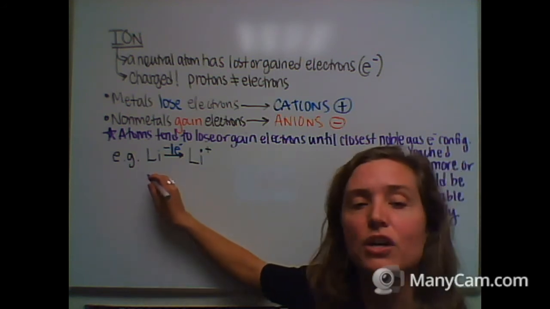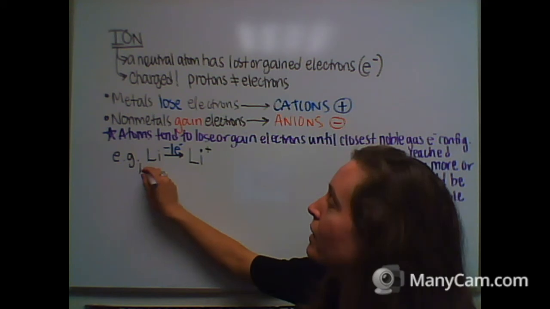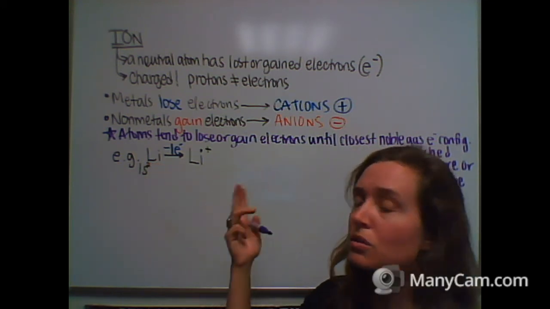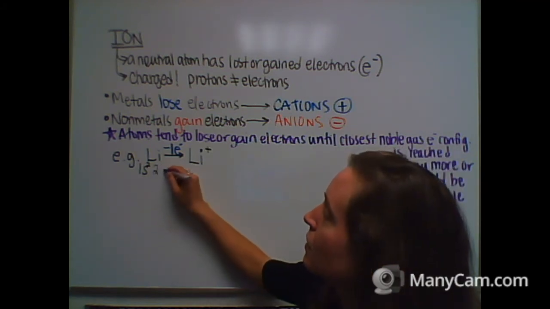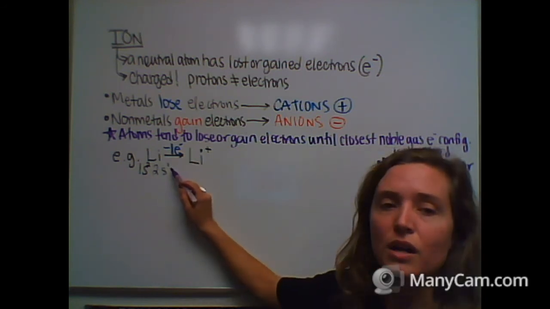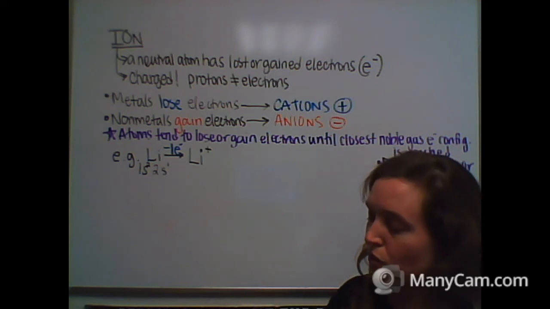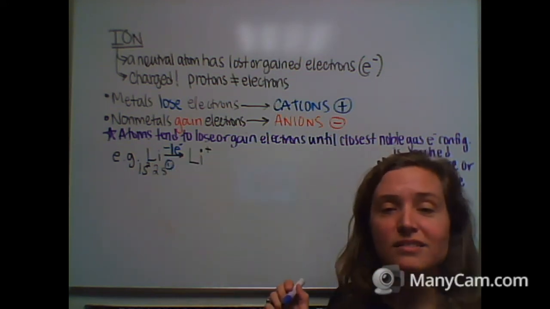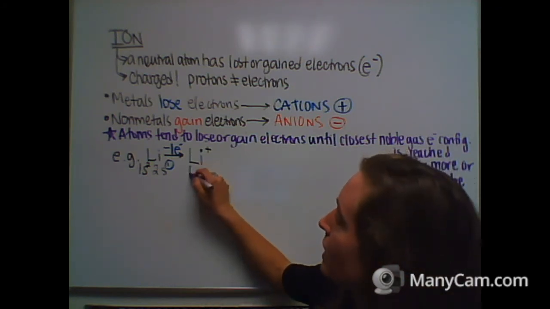When we write out the electron configuration, we can see what we were talking about over here, where 1s2, right? It's got 3 electrons, so 2 are in the 1s orbital, and 1, that third electron, is in the 2s orbital, right? When it loses an electron, it's going to lose the outer valence electron, and what's left over?